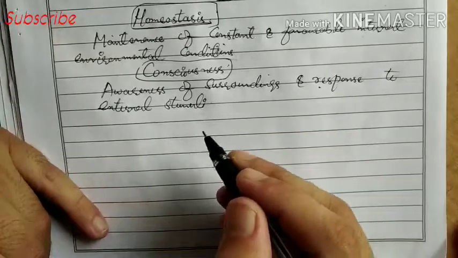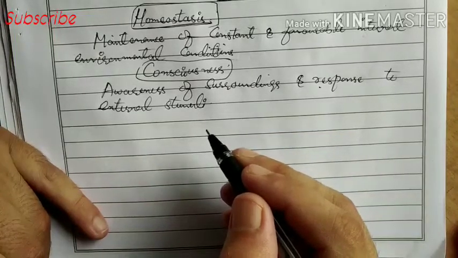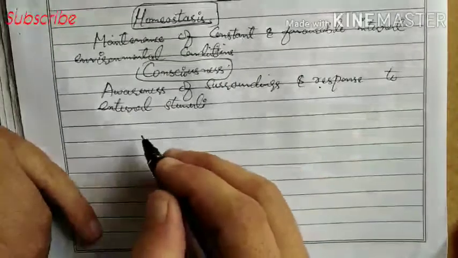Now we know that stimuli are perceived by sense organs. They can be physical, chemical, biological. That's stimuli.